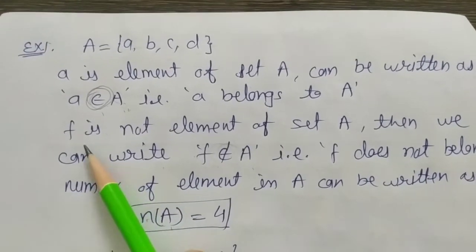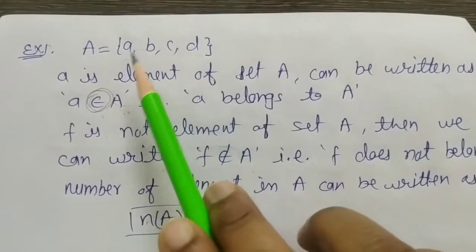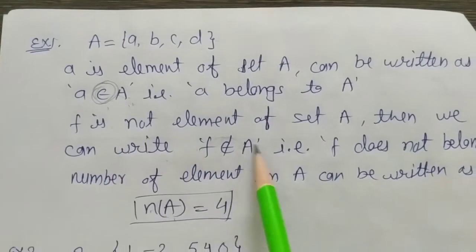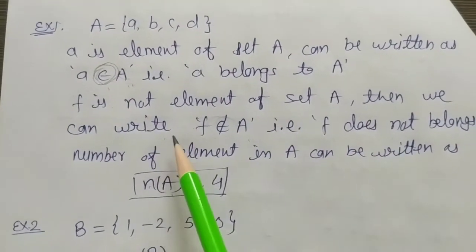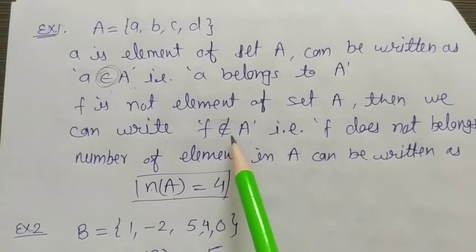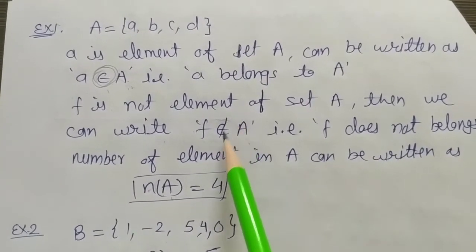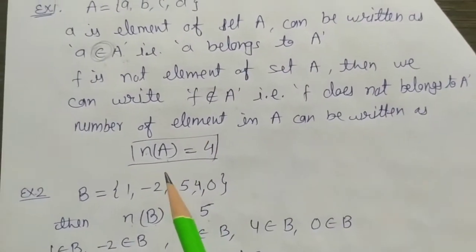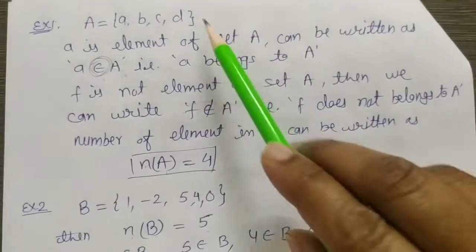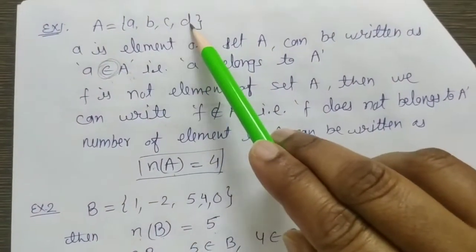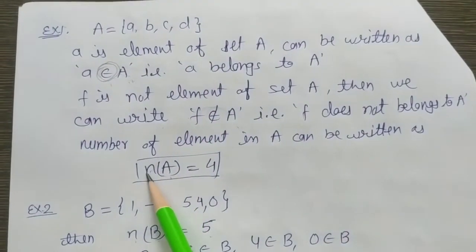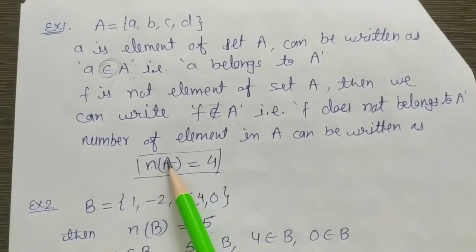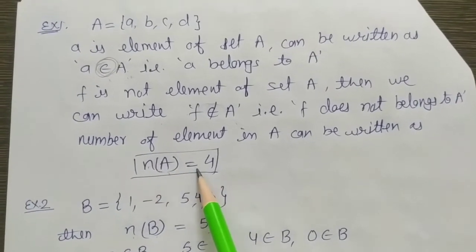Now, f is not an element of set A because we can see there are only 4 elements: a, b, c, and d. It means f is not an element of set A, so we write it like this: f does not belong to A. Simply strike out the epsilon symbol. It means f does not belong to set A. How many elements are in set A? 1, 2, 3, 4. It shows the number of elements in set A is equal to 4.